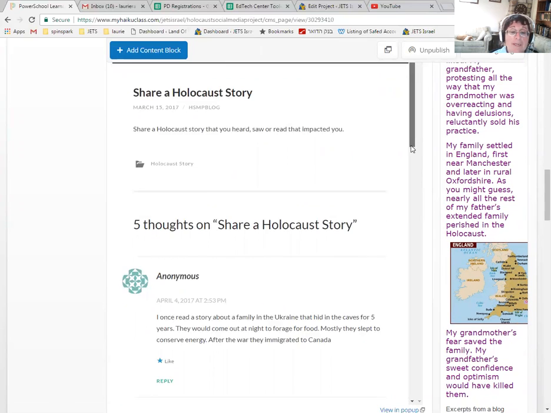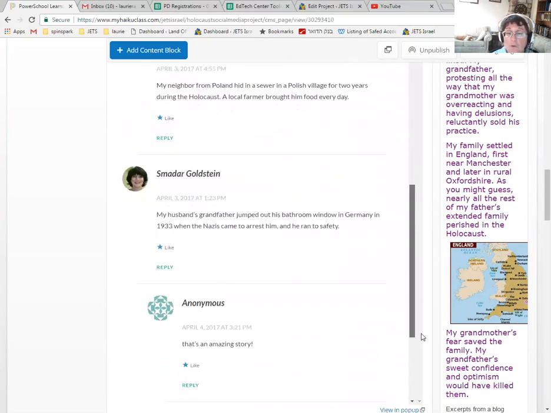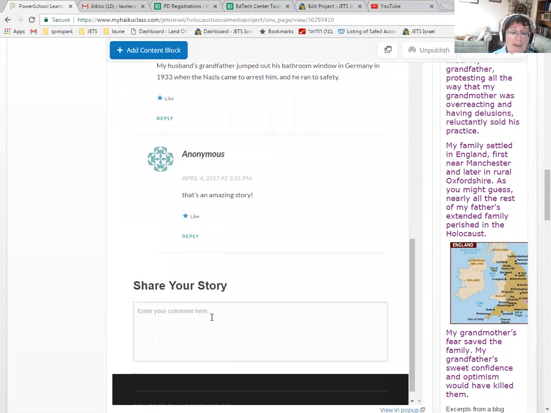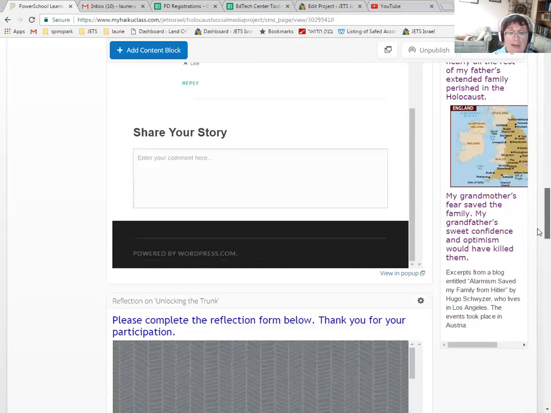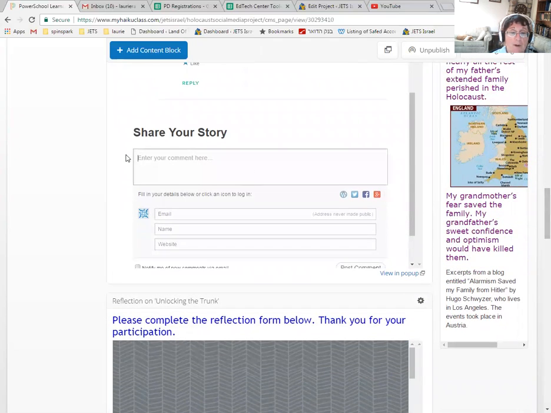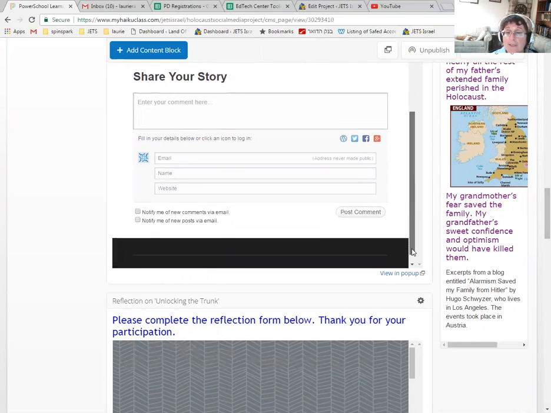The students can read each other's comments, and as they scroll down, here at the bottom they add their own under Share Your Story. They share their story, and then at the end they click. Once they enter what they want to add into the comment box here, they can add their email or their name, but it's not necessary. And then there's a post comment button right here at the bottom. They click that button and their comment goes up automatically.